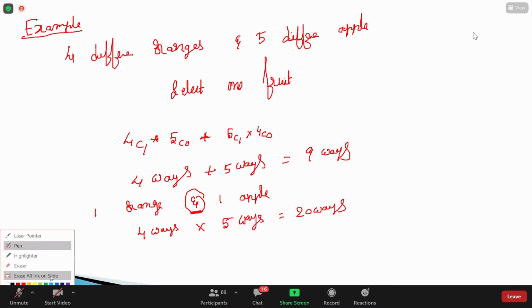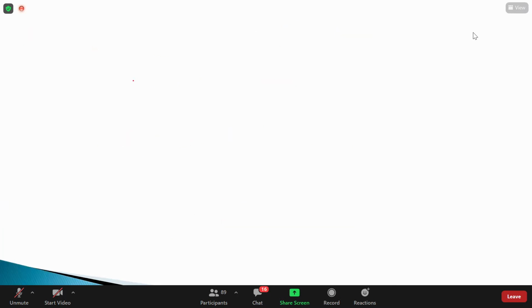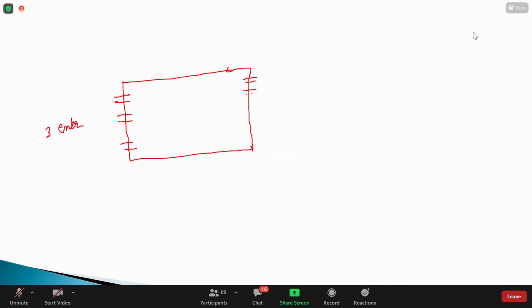Now again, one more question on counting. If you can learn the counting principle, definitely this will be helpful for your combination problems. Suppose for entering a room, we have 3 entries, and for exit, we have 5 exits.